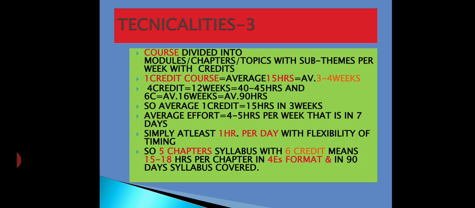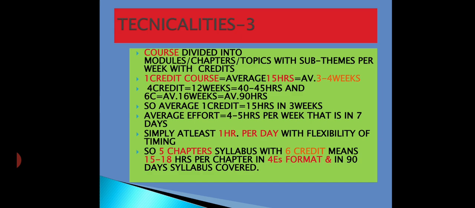The courses run at the portal, the MOOC courses, are divided into modules and chapters, and scheduled weekly. So, if module 1 is to be started, it will be divided into topics with subtopics or themes as per the credit requirement.